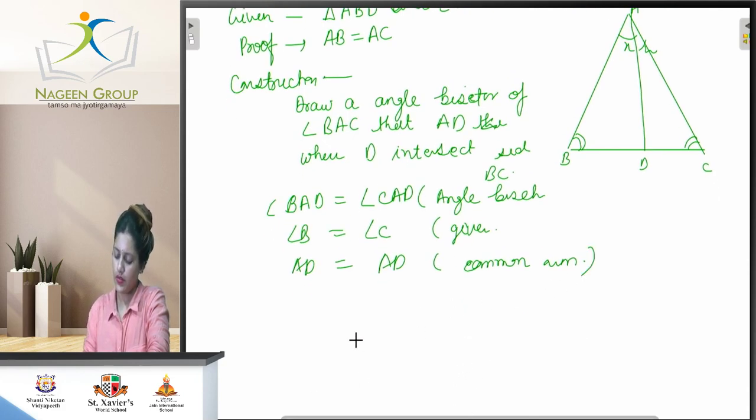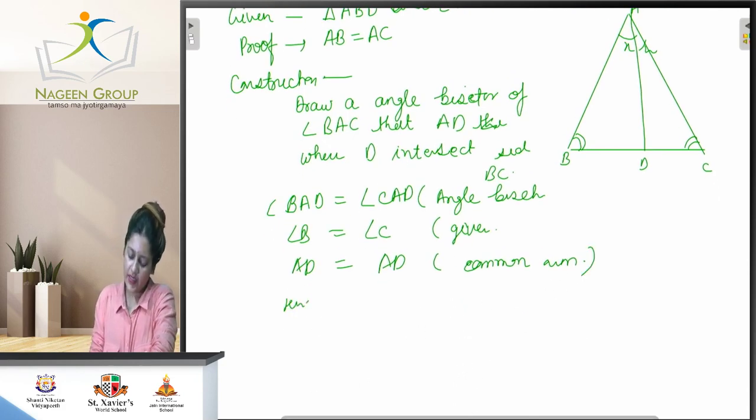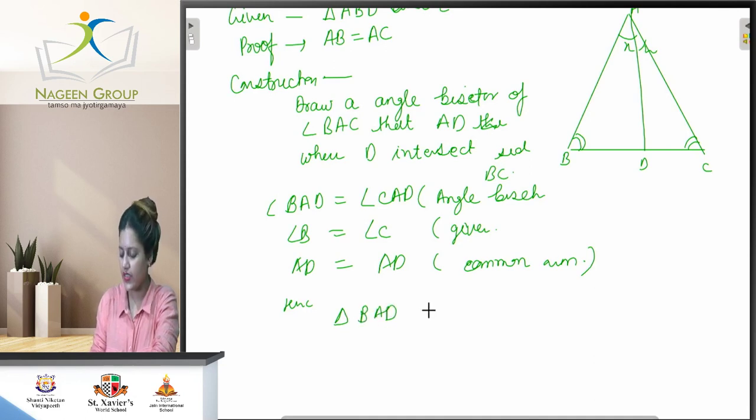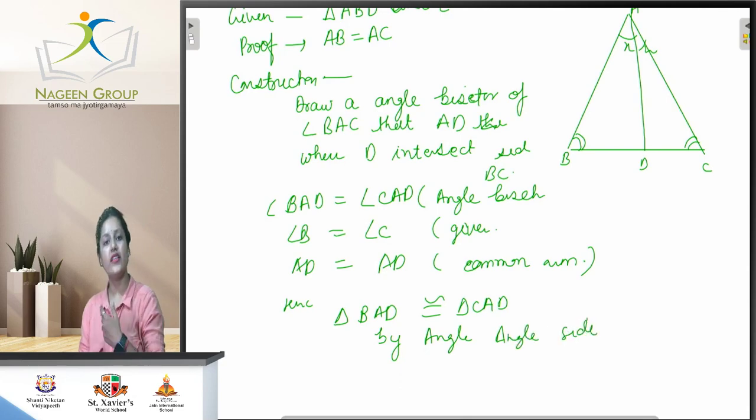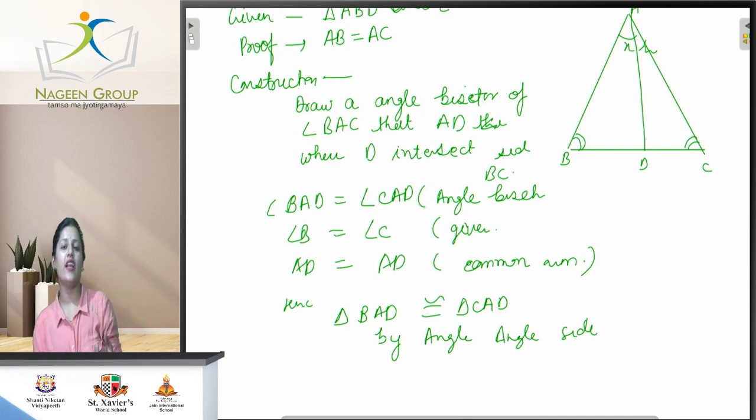So hence triangle BAD is congruent to triangle CAD by this criterion, angle side. So by this theorem it is proved that both triangles are congruent.